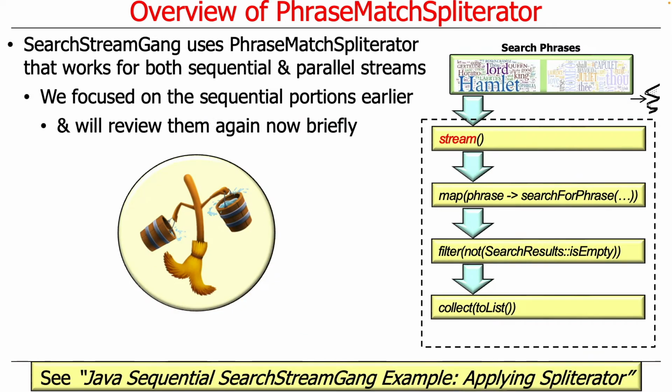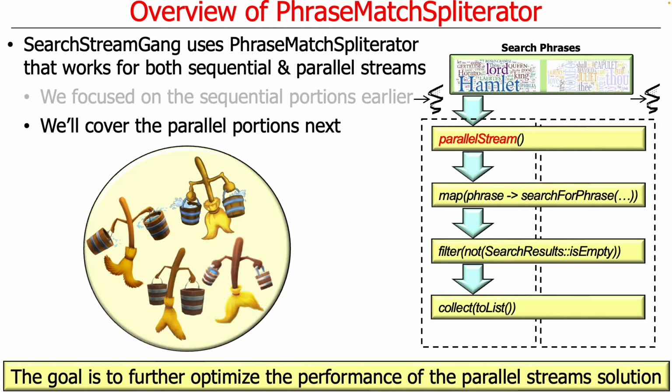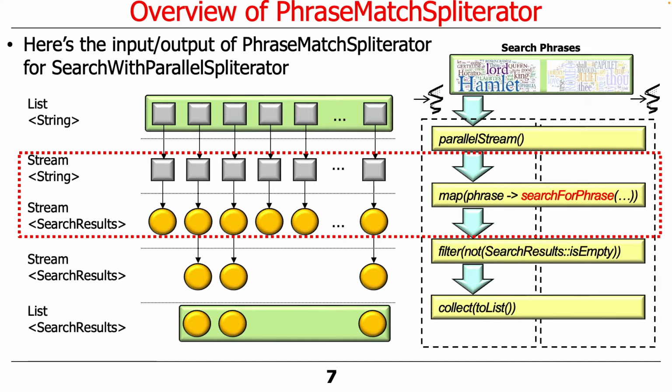So let's focus on the sequential portions, just so that you understand that part, and then we'll make the main focus the parallel portions. This is where this all fits in to the overall processing of this program. We take a list of strings, which are the works of Shakespeare, and we have a list of phrases, and we convert those phrases to a parallel stream, and then we call the search for phrase method using the map intermediate operation. So for every phrase in parallel, we're going to search that work for that phrase.